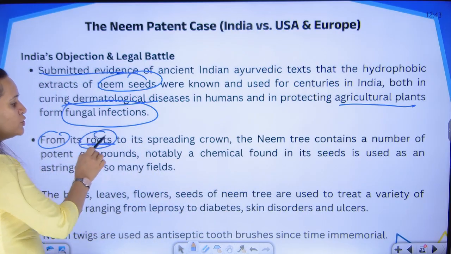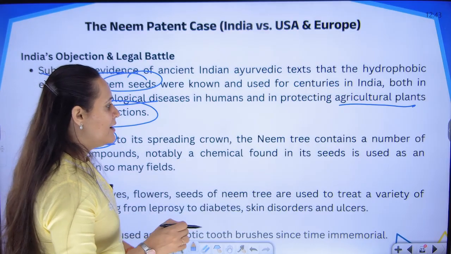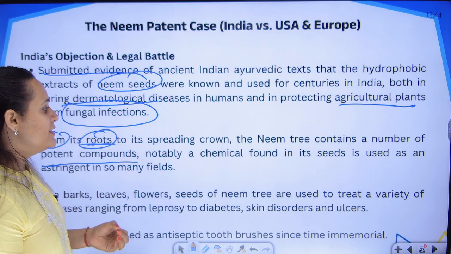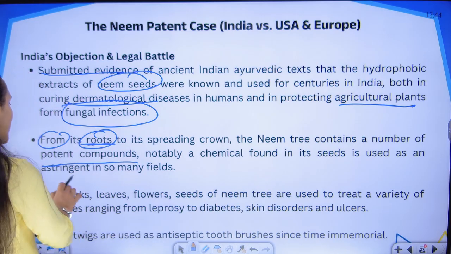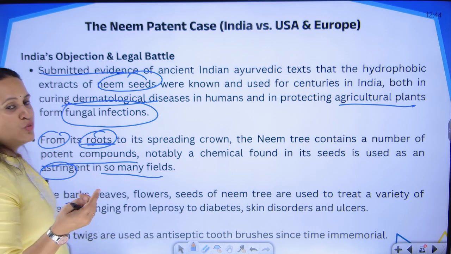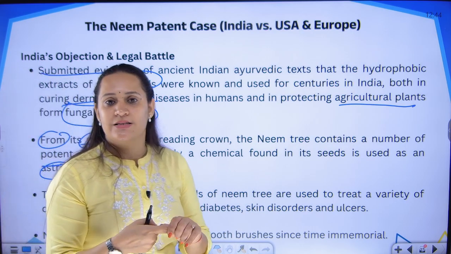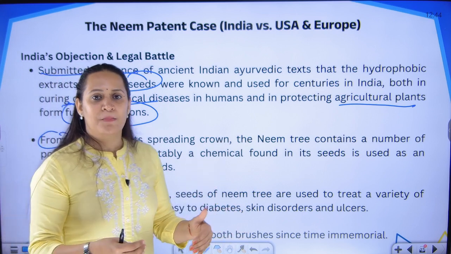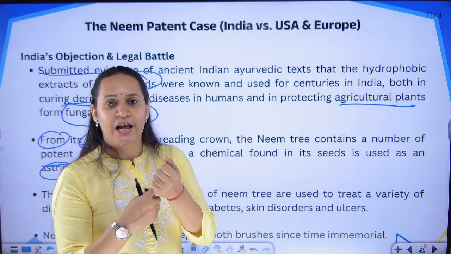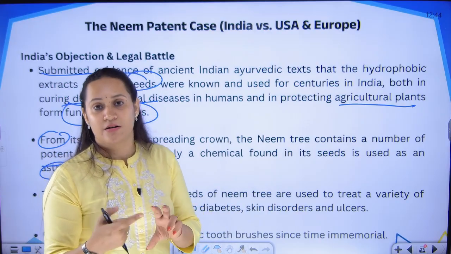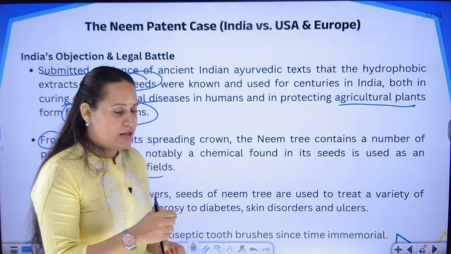The roots of the spreading crown, the neem tree contains a number of potent compounds, notably chemical found in seeds, is used as an astringent in so many fields. The bark, we used to use the twigs, neem twigs, to brush our teeth in ancient times. Even today, when people are fasting in India, they don't use the regular toothpaste. They actually use the neem twigs, neem sticks, neem branches to brush their teeth, right?